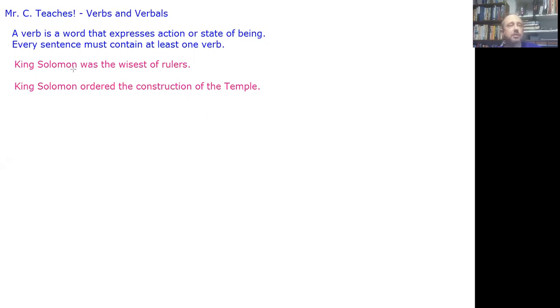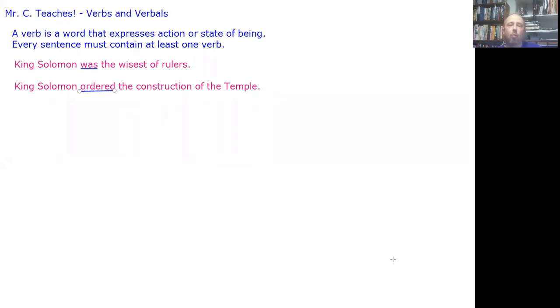So I look at my first sentence here. King Solomon was the wisest of rulers. Was is a verb, right? Was is a verb, so I'm going to underline it. And in my second sentence, King Solomon ordered the construction of the temple, ordered is a verb. I'm going to underline it as well.